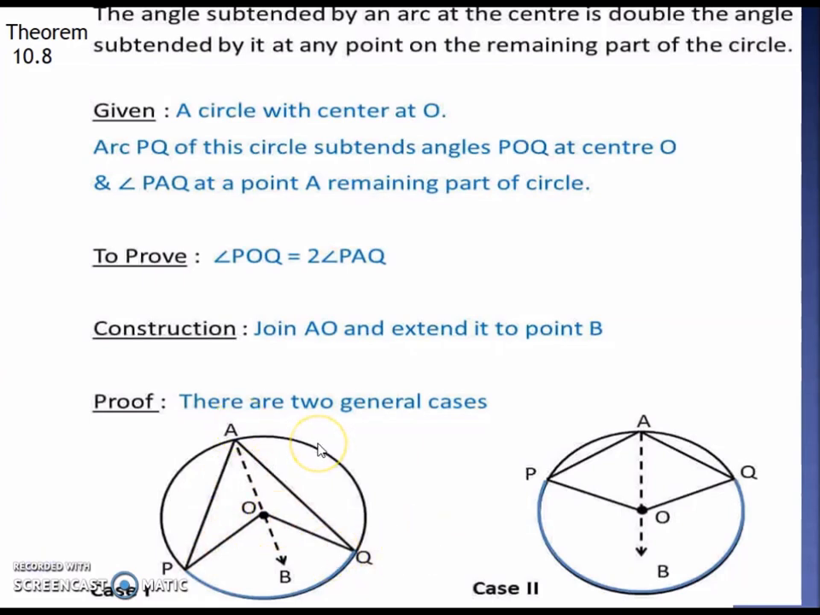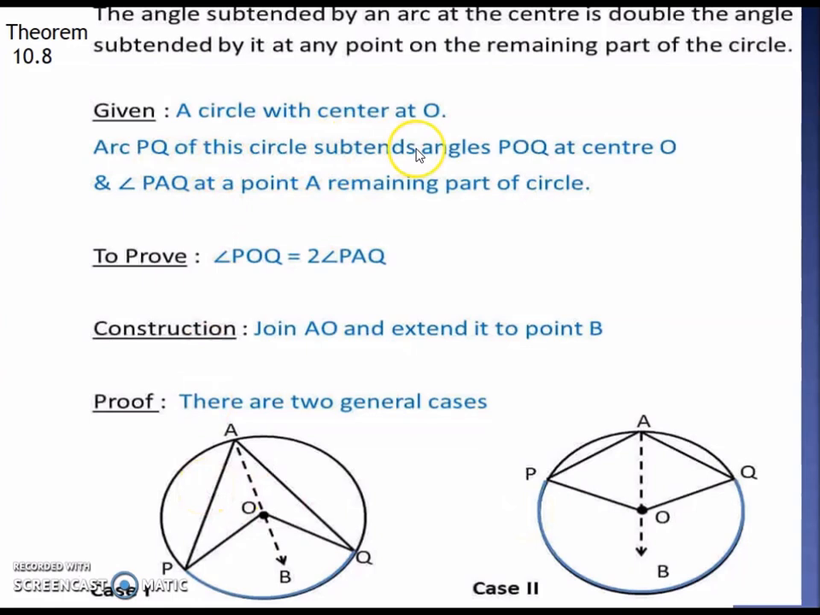This theorem we are going to prove for three cases. First case will be when PQ is a minor arc. This is the second case, when PQ is a major arc. And the third case is a result where PQ is exactly half of the circle, that is, PQ is a semicircle. So for all these three cases we will be seeing this result.